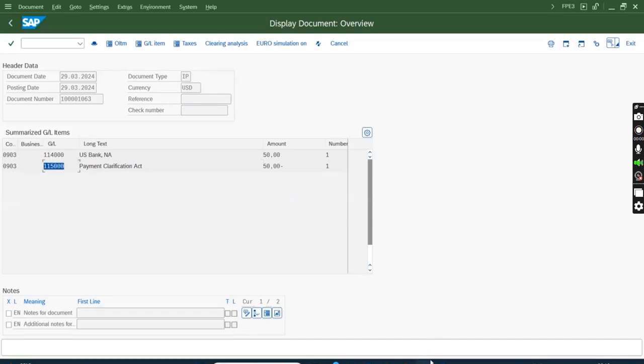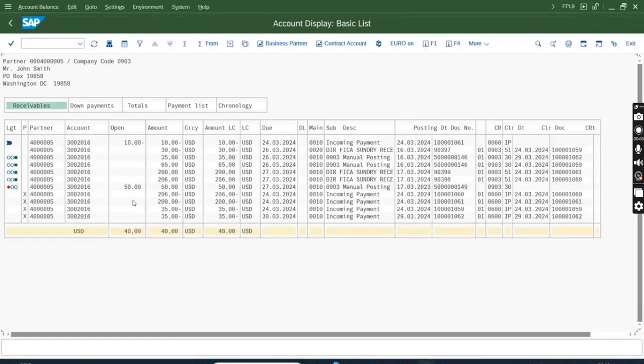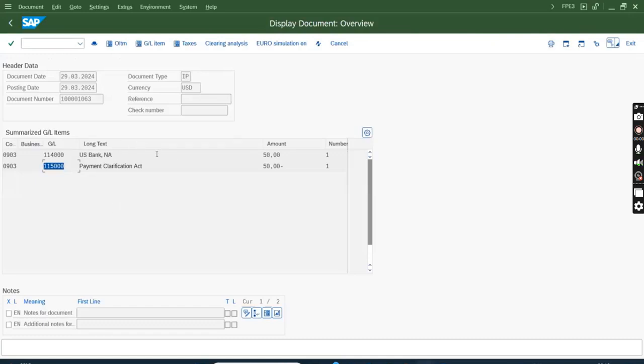Now if I go to my FPL9, you will see this 35 is cleared, but the 50 will still be remaining. I hit the refresh button, 35 is gone. So this is the 35, and here it is cleared with document number 1062. This minus 35 has cleared this plus 35, but the 50 is never cleared. Why? Although the document is posted, it did not hit the account. It has hit a GL. It is a GL to GL posting.